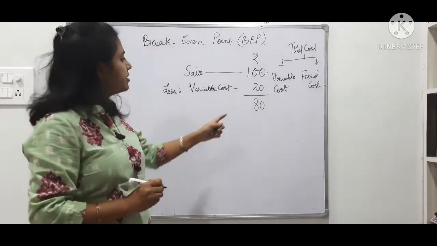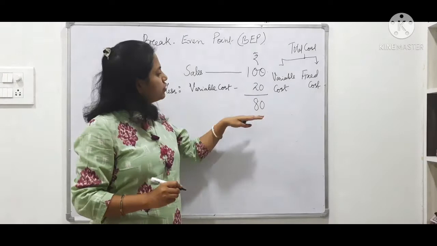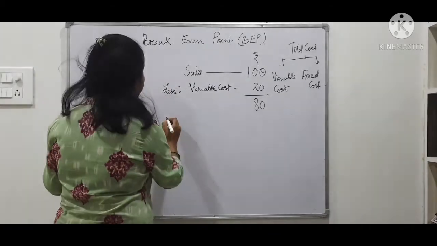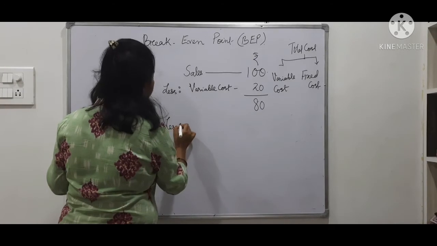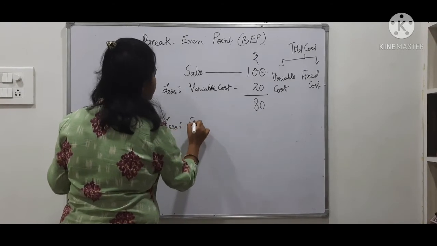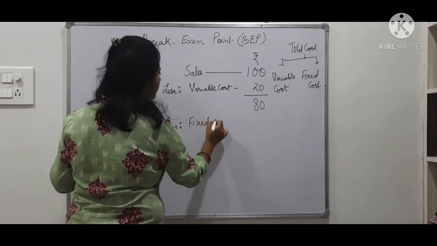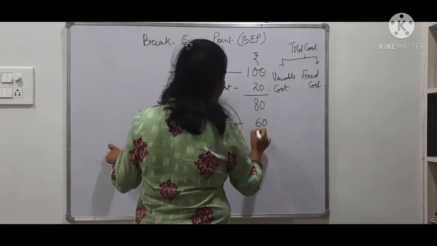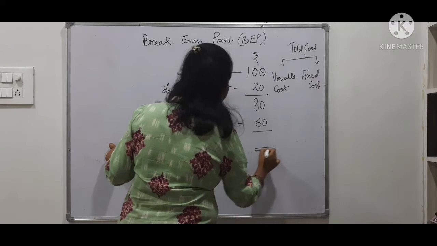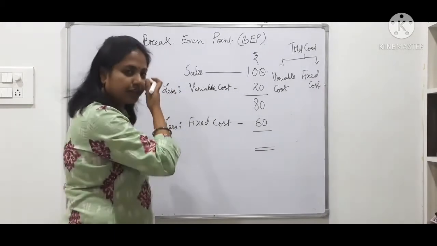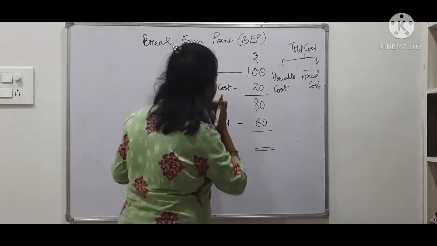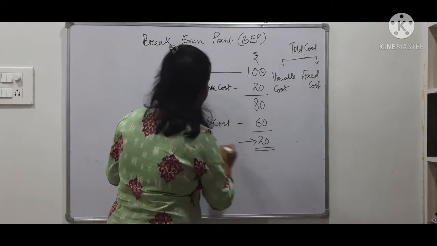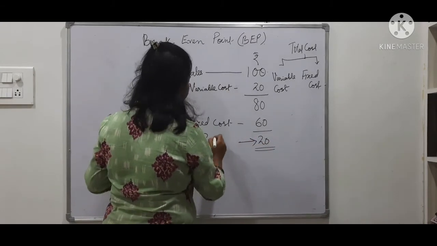Don't think this 80 is his profit, because from this 80 he now has to cover his fixed cost. Suppose the fixed cost is 60. Now the seller is happy, because even after covering the fixed cost, he has another 20 rupees. That is his profit.